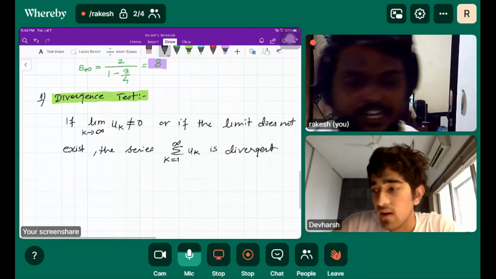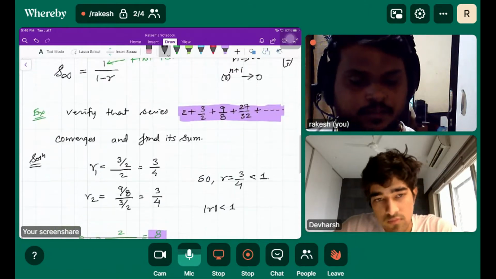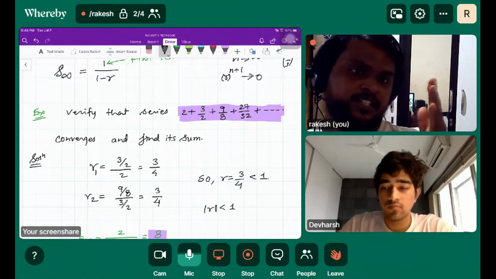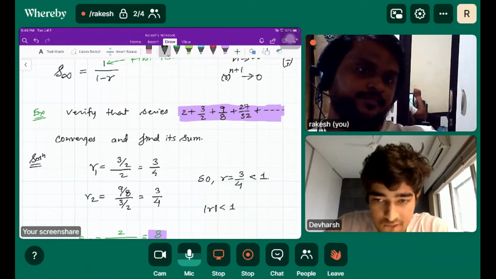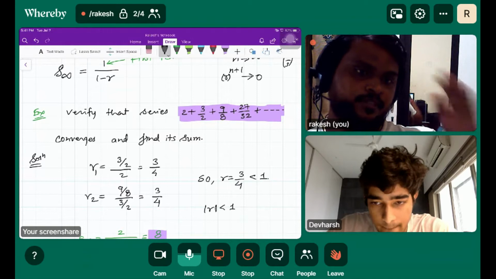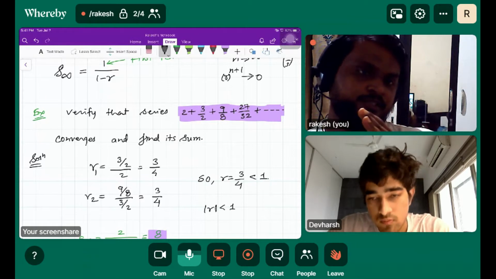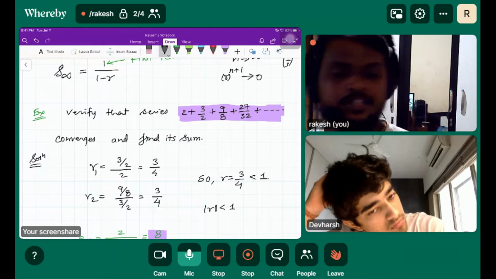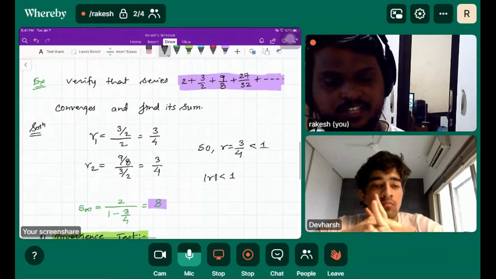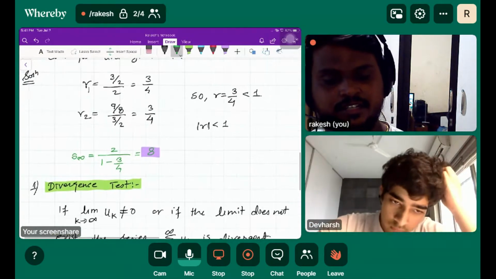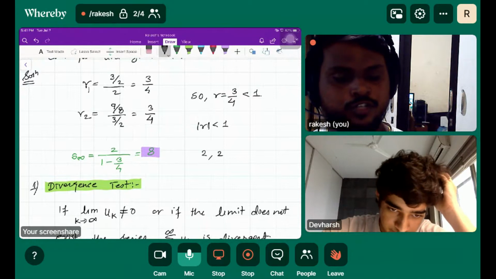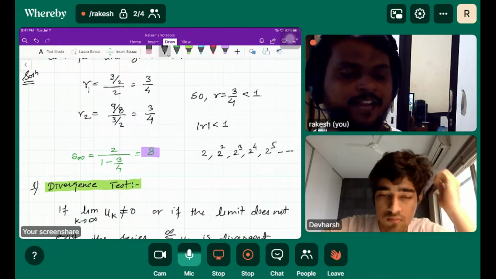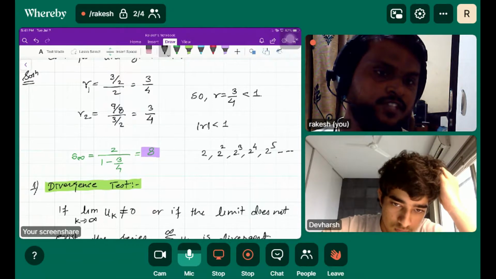The idea behind this test is basically, if you look at the geometric series, each term is less than the previous term, so this series is decreasing. In the other way around, if the series is increasing, like 2, 2 raised to 2, 2 raised to 3, 2 raised to 4, 2 raised to 5, can we say that this series is convergent?